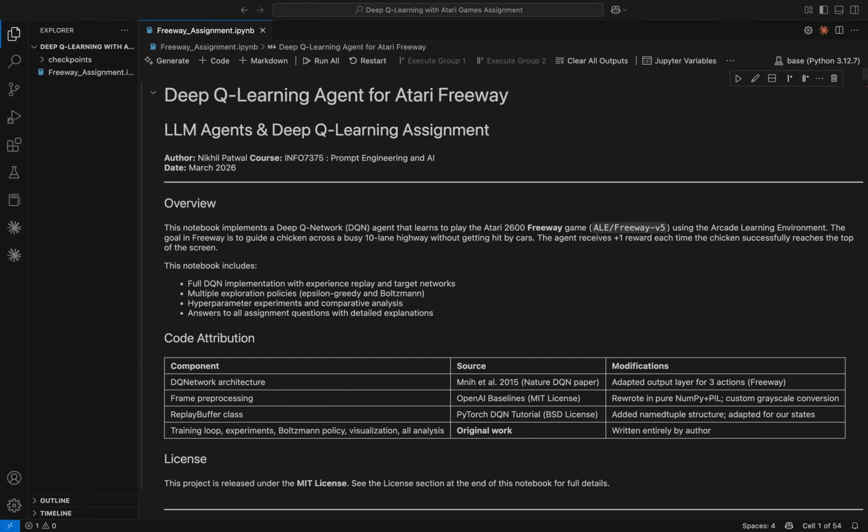Hi, my name is Nikhil, and this is my deep Q learning assignment. I built a DQN agent that learns to play Atari Freeway using the Arcade Learning Environment and PyTorch.